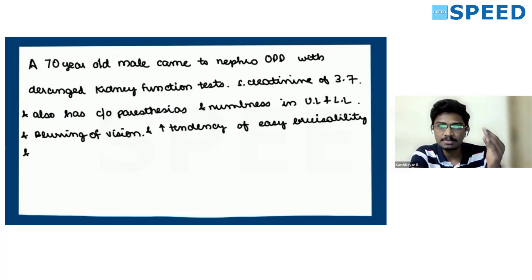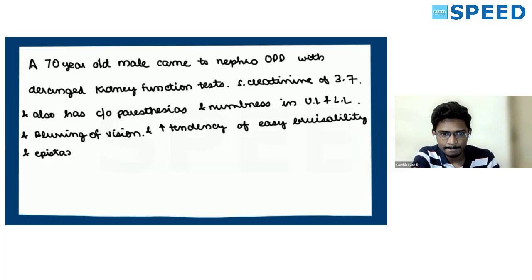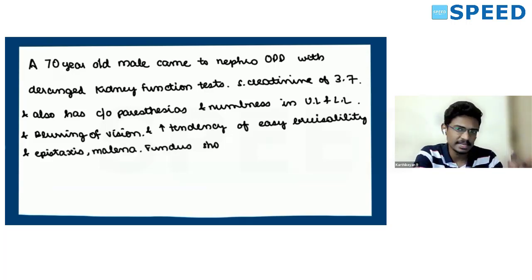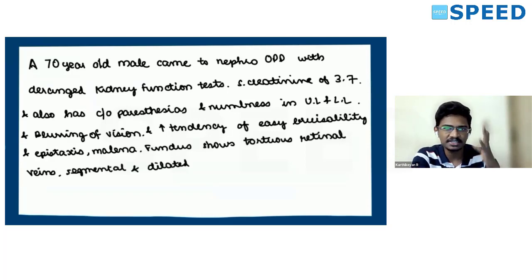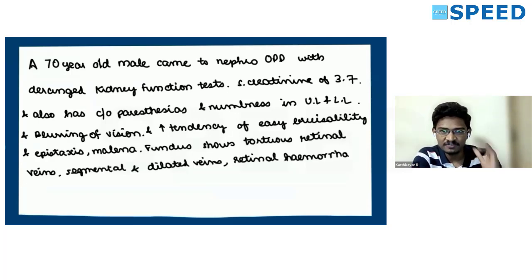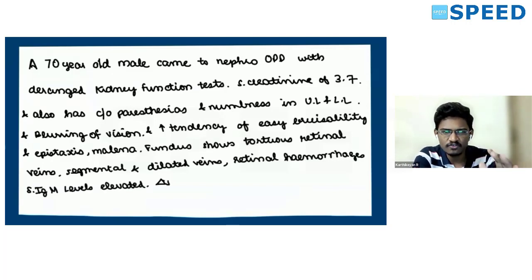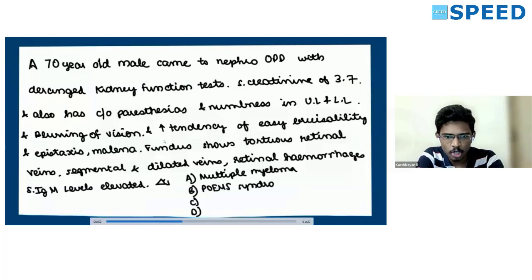Then increased tendency to easy bruisability is because it inhibits all the clotting factors, so it has an increased tendency to bleed, as well as epistaxis, melena, all those easy bleeding tendencies. And the fundus also shows the characteristic feature of hyperviscosity, and IgM levels are elevated. So everything fits in this diagnosis, which is nothing but Waldenstrom's macroglobulinemia.